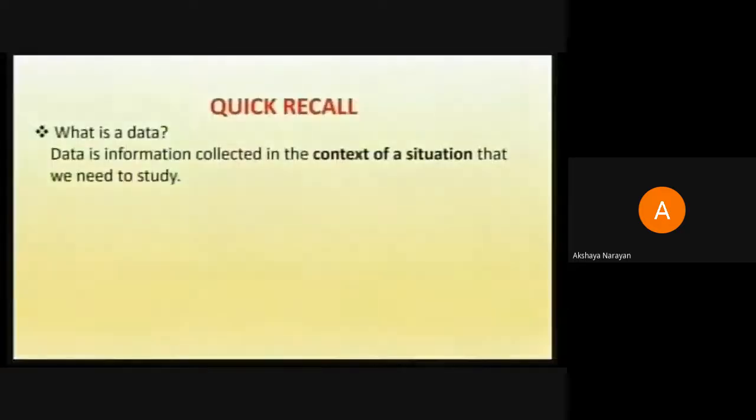So we have seen what is a data. Data is an information collected in a context of a situation. Unless you have a situation and a context, collecting any information becomes useless. So a data is specific to the context of a situation. Suppose you want to find the performance of the students of class 8 in a particular subject of maths, then the data that you collect will be the marks they have obtained in a maths test. So this is how a data is an information particular to that context of a situation.